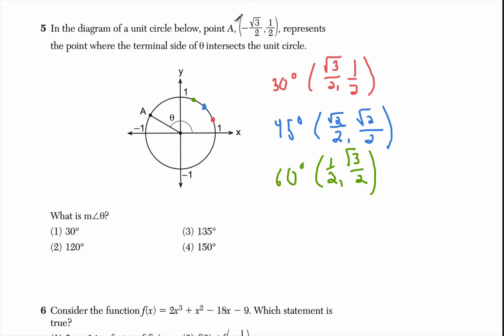So I look over here. Which one am I looking at? It's a variation of my 30-degree reference angle. Makes sense because it's negative, positive, so it's got to be in quadrant 2. We always find the reference angle by looking at this angle of 180 degrees. So 180 minus 30 is 150. And it kind of just looks like 150. So I gave this as extra, but if you write these down in your notes, it's going to help you with any coordinate point they give you.